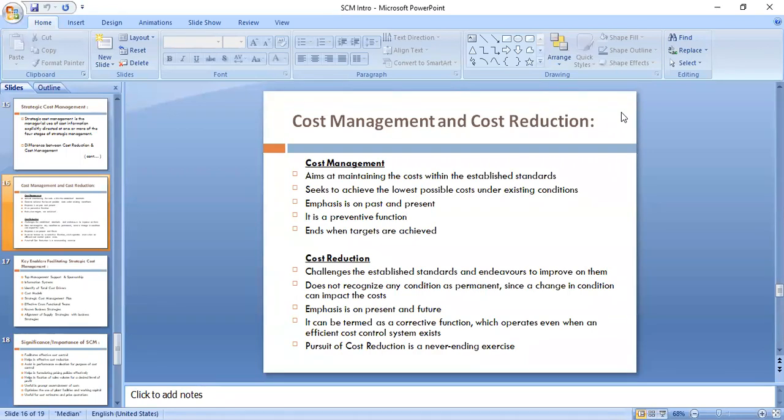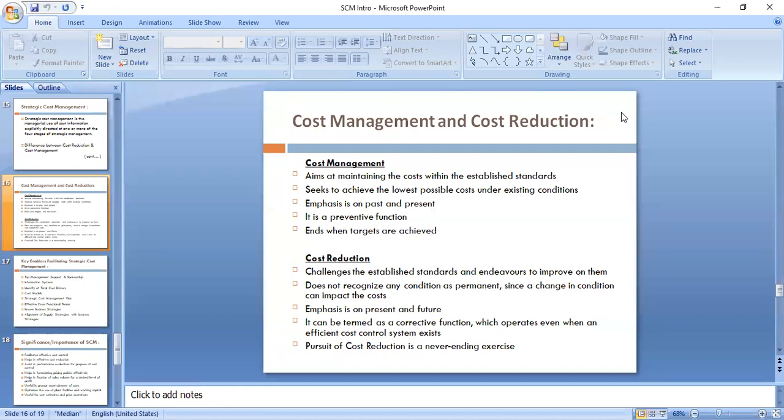But when we go for cost reduction, what you will try to do here is, it can be termed as a corrective function, which operates even when an efficient cost control system exists. So even though efficient cost control systems are existing under cost management, cost reduction is a corrective function. That means we will try to improve those established standards, and then we want to reduce the cost.